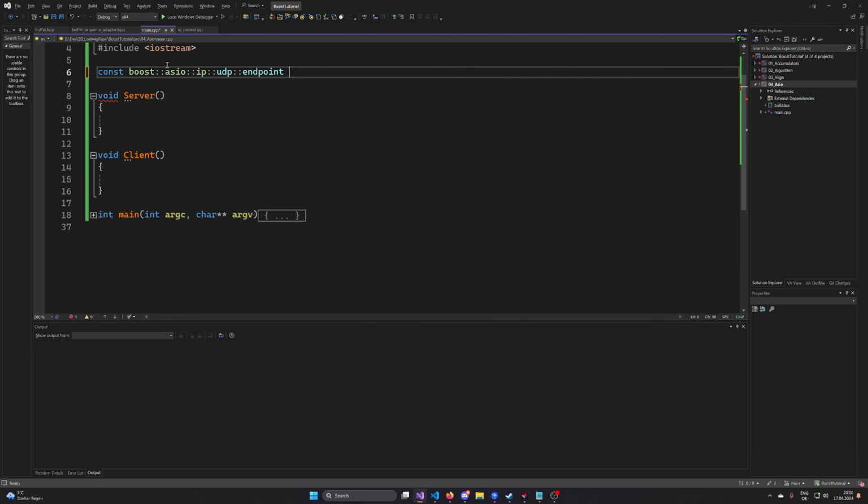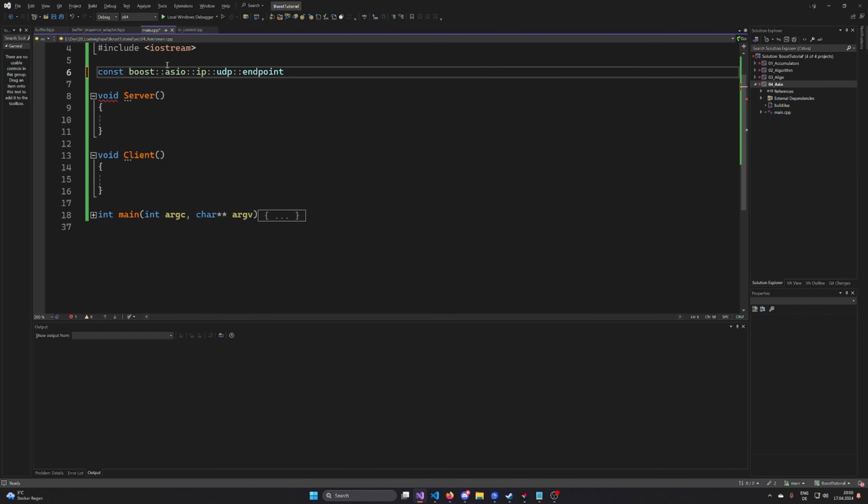endpoint. Now, UDP communication is a connection-less communication. So basically, you are just sending data to a server to a specific port. So the endpoint has an IP address and a port. Now, UDP works like that. You are defining two endpoints for communication. One is the source endpoint and one is the destination endpoint. The source endpoint is the endpoint on your computer, and the destination endpoint is the endpoint on the remote computer that you are sending data to.